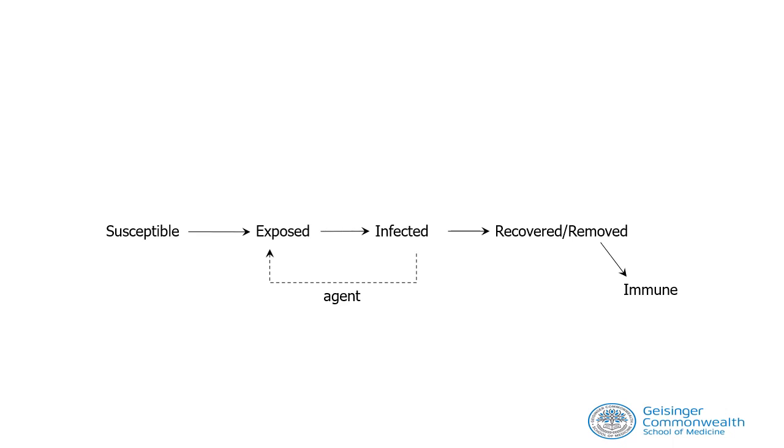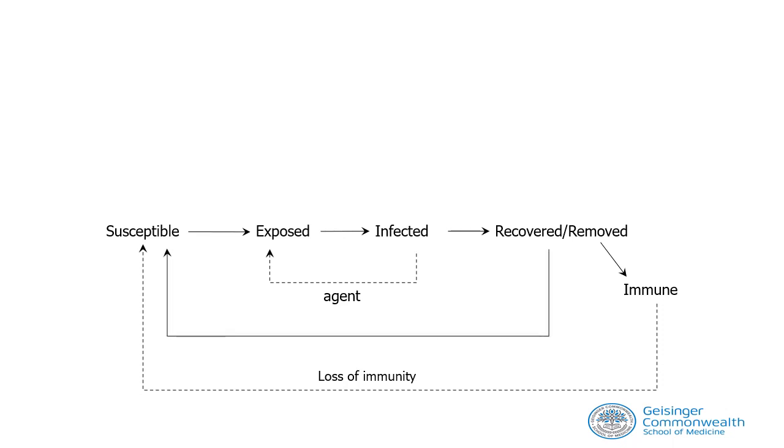Now, if immunity is lost at a certain point, then those individuals in the immune compartment will move from that compartment back to the susceptible compartment. Now, if for a certain infection there's no immunity conferred, then as soon as those individuals recover, they go back to the susceptible compartment.